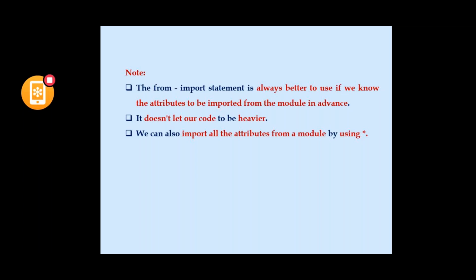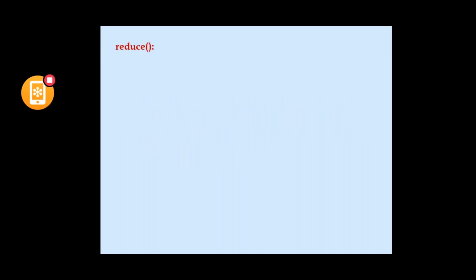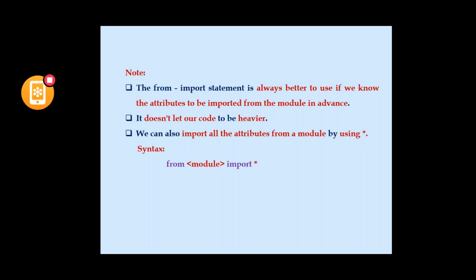So for example, if we want to include entire functionalities, we can also use star. That is an example, from module import star, where star is nothing but all, include all functionalities. Star indicates that it is including all the attributes from a module. So we'll see. I think we are aware of this module.